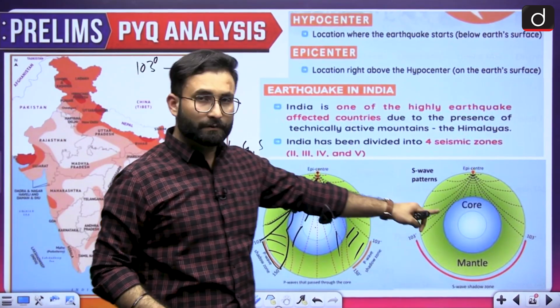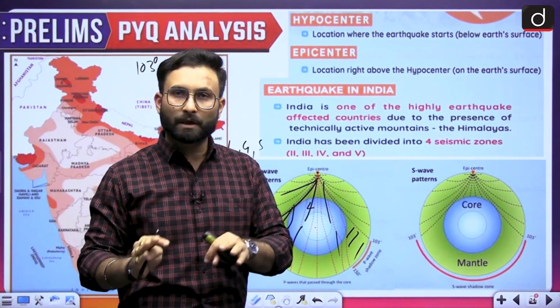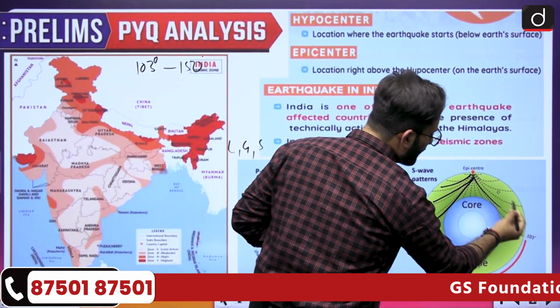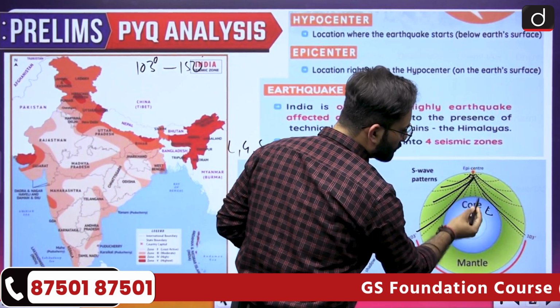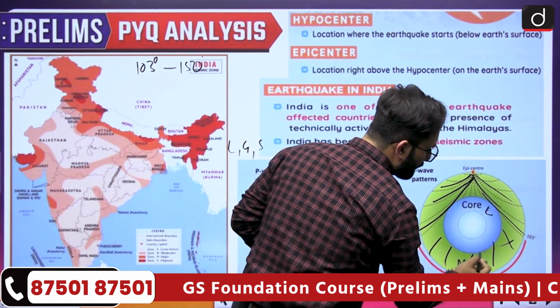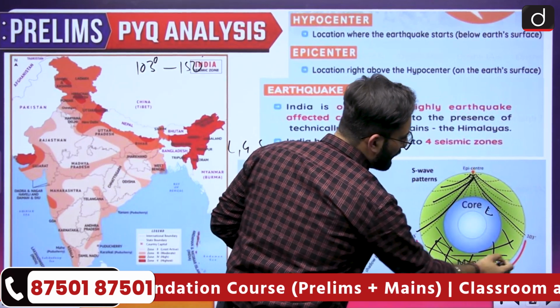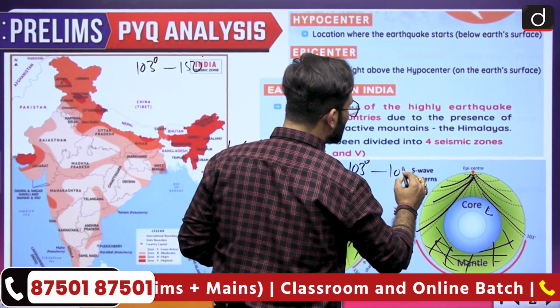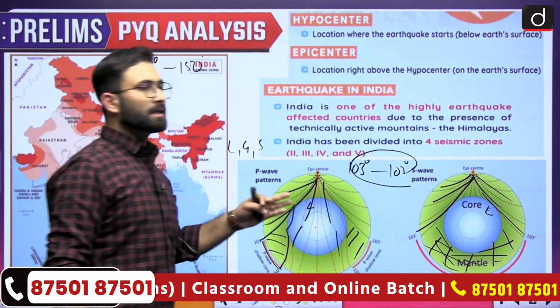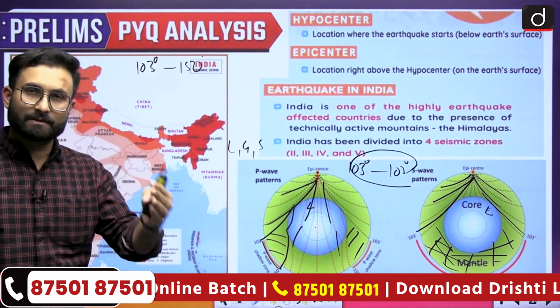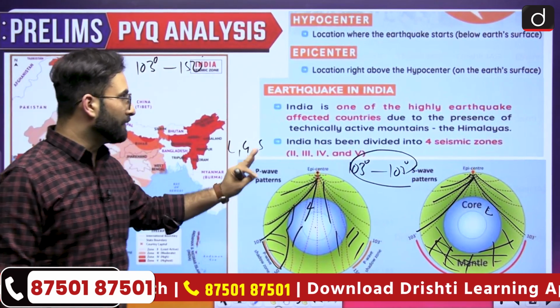Coming to the S waves, S waves only travel in the solid medium. So here you can say in the crust and the mantle area they will be traveling, and in the core region, which is liquid in nature, they will not be traveling into this. So here we will be having this shadow area. This is the shadow area of the S waves. Ultimately that shadow area is from 103 degree to 103 degree. So that is basically your shadow area for the S waves. Basically we can say that the shadow area for the S wave is broader than the P waves.